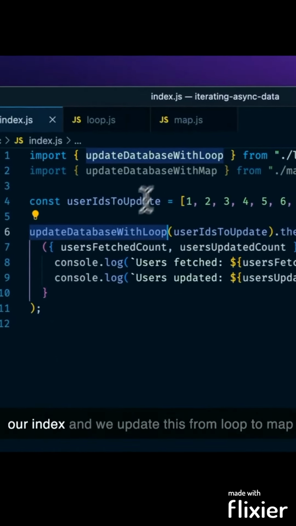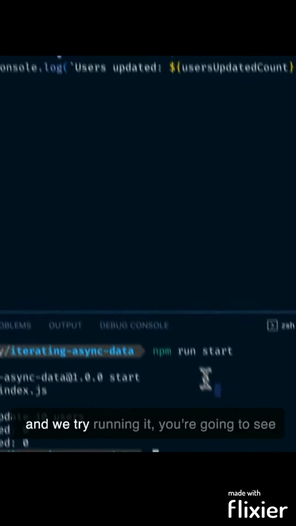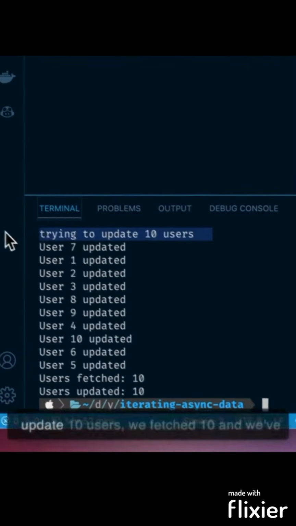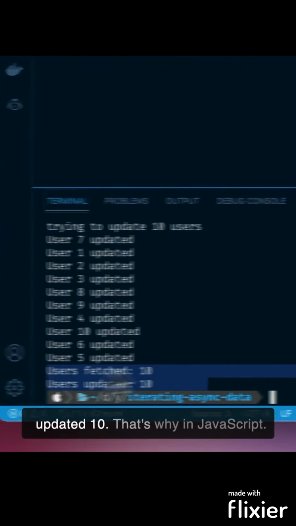Now, if we go back to our index and we update this from loop to map and we try running it, you're going to see something very different. We're trying to update 10 users, we've fetched 10 and we've updated 10. That's why in JavaScript,